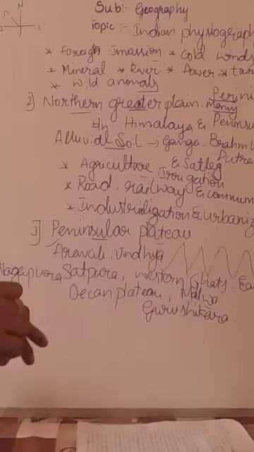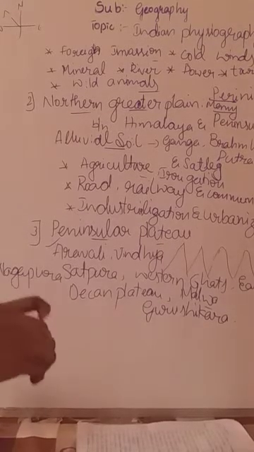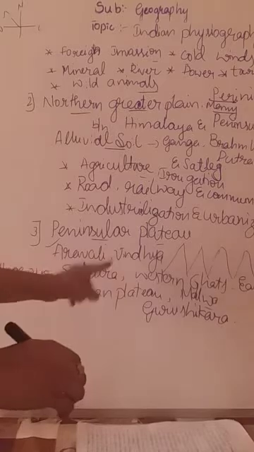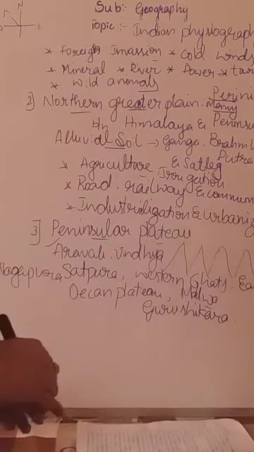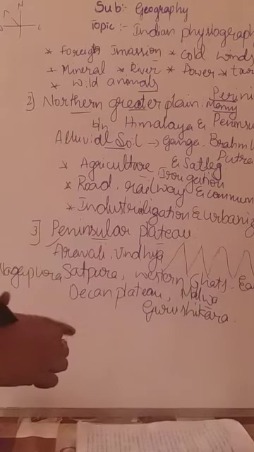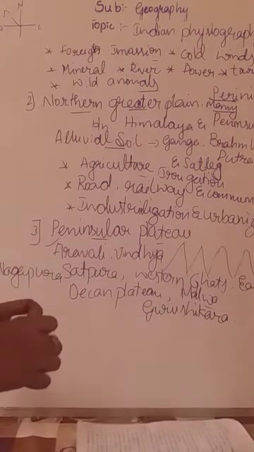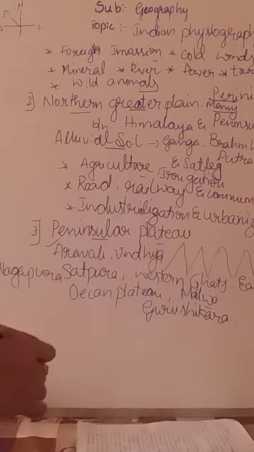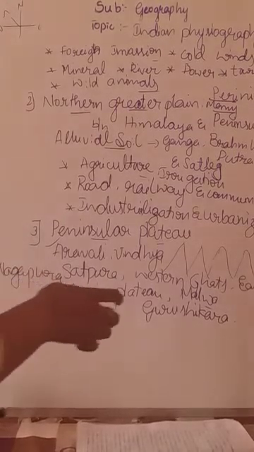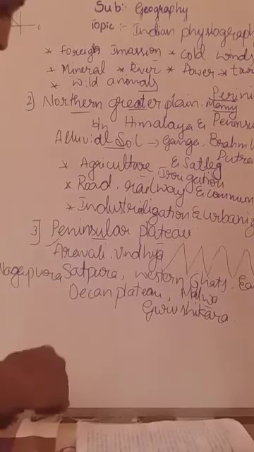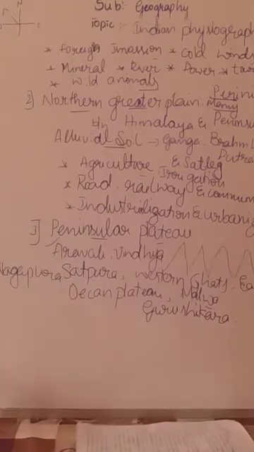The Vindhya and the Satpura ranges are present between the Narmada and Tapati rivers. Where the Vindhya and Satpura ranges are present in the peninsular plateau, they are present between the Narmada and Tapati rivers. Next important are the Eastern Ghats and the Western Ghats. I think you know about that.